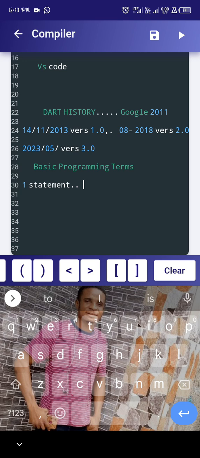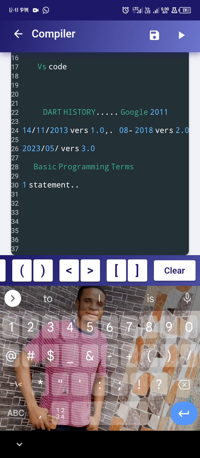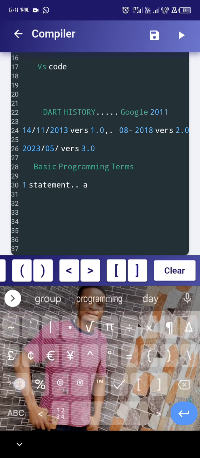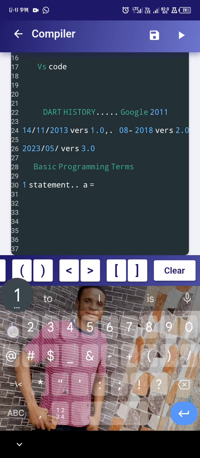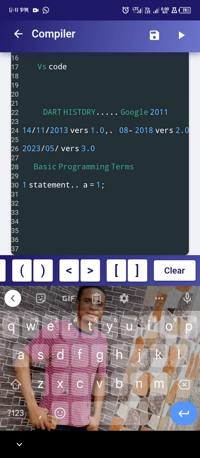For example, I can tell the computer that a is equal to 1. Most of the statements we will use will end with a semicolon in Dart. Don't worry if you don't understand it, you will understand. Just follow me. Most of the statements we write will end with a semicolon. Take note of that. When you tell the computer to do this thing, how does it end? It ends with a semicolon, most of them.